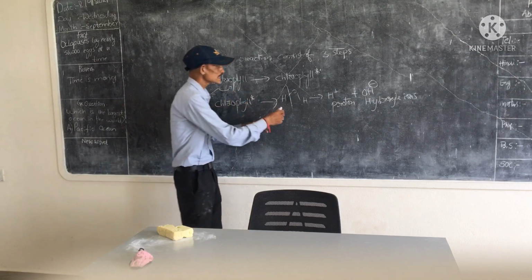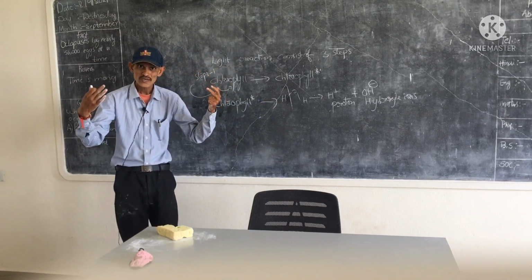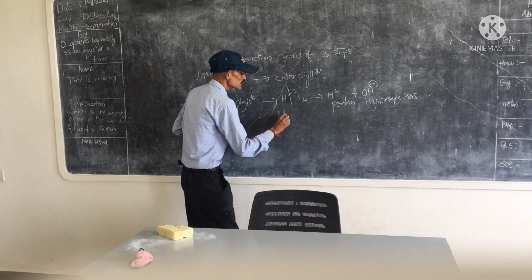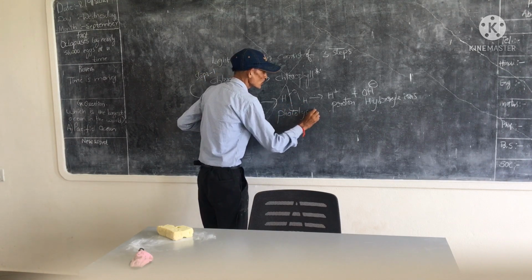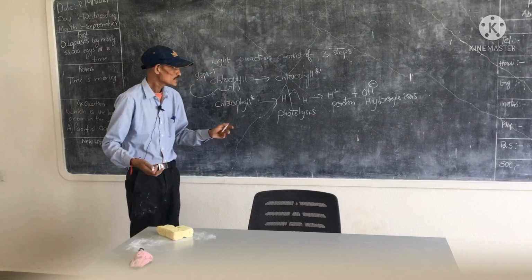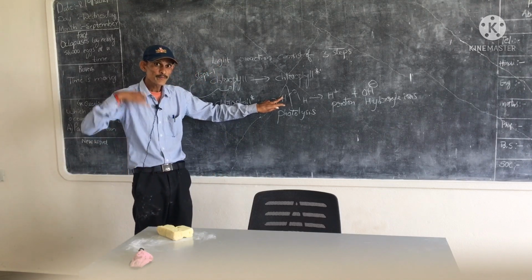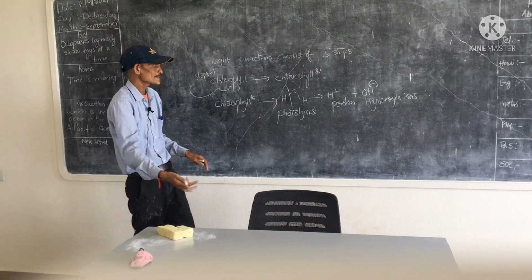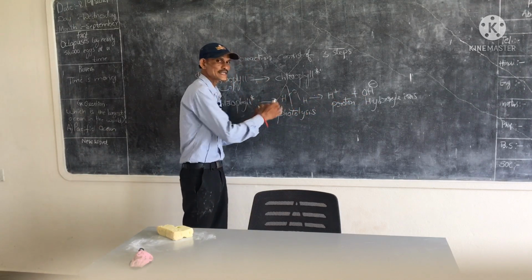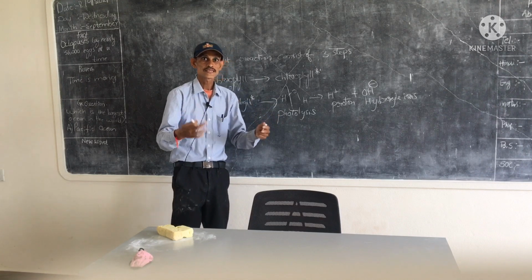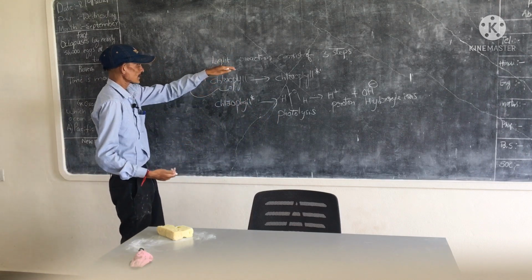This process is photolysis. What is meant by photolysis? Photo means sunlight, lysis means to break down. Photolysis means the water molecule will break down in the presence of sunlight to form H plus and OH minus ions. This is the second step of the light reaction.